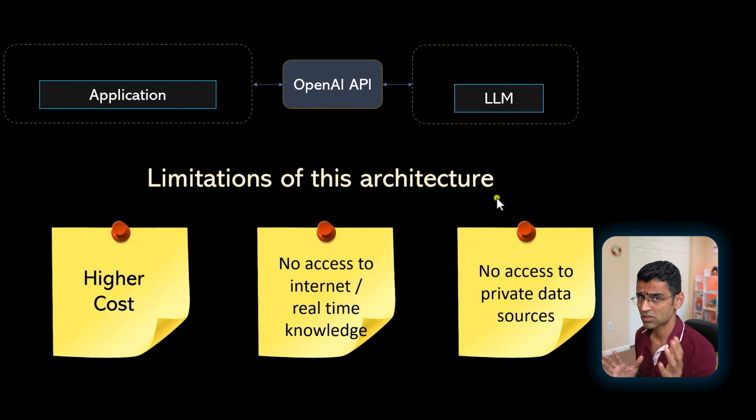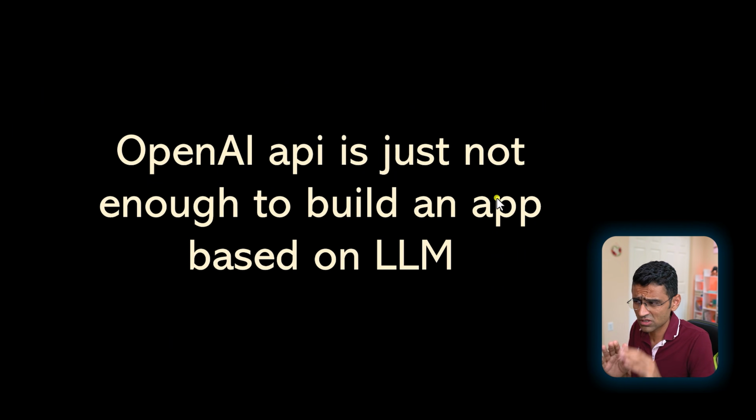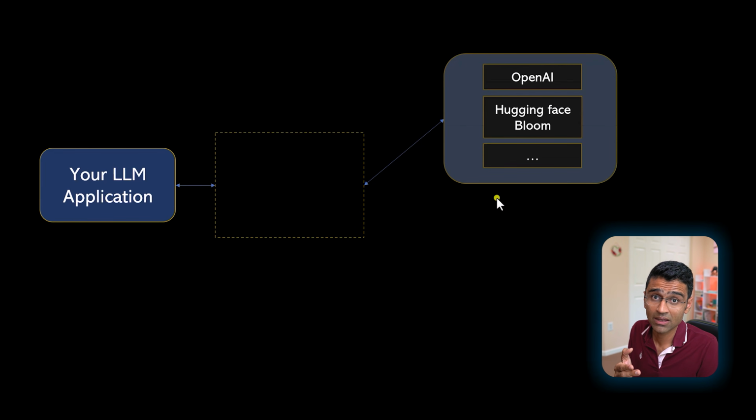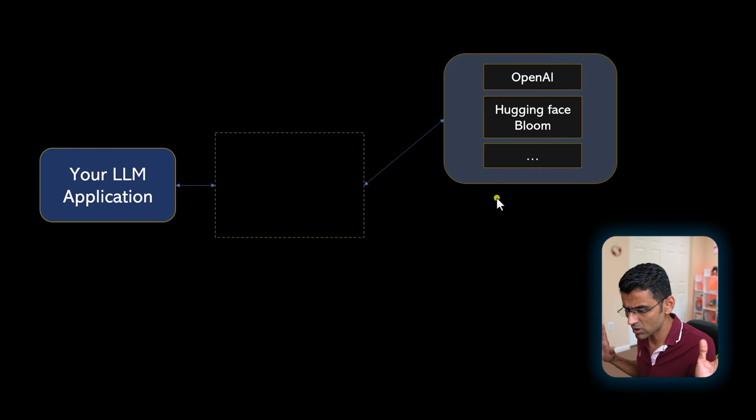And look, the OpenAI guys are pretty smart actually. If they want, they can address all of this, but their stance is very clear. We will provide foundational APIs, and building frameworks is something that other people should do. And that's what happens. If you have just the OpenAI API, it is not enough to build an LLM application. Therefore, you need some kind of framework where you can call OpenAI GPT 3, GPT 4, or maybe if you want to save the cost, you call some open source models such as Hugging Face, Bloom. There are so many models out there.